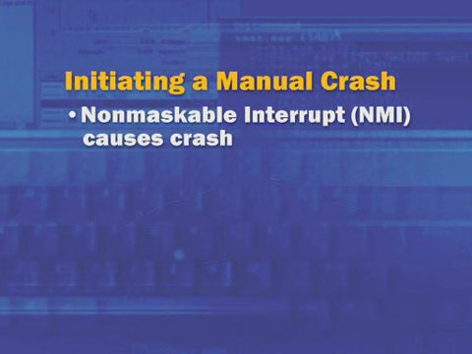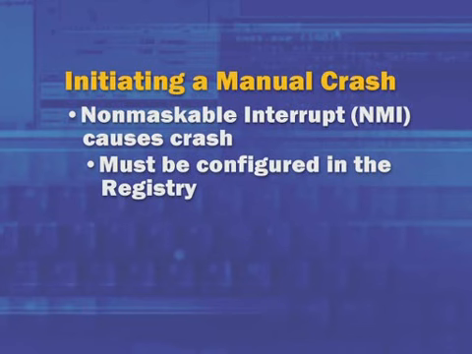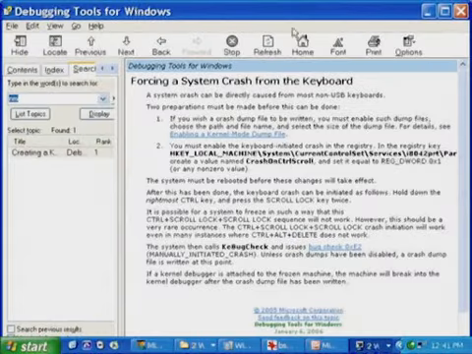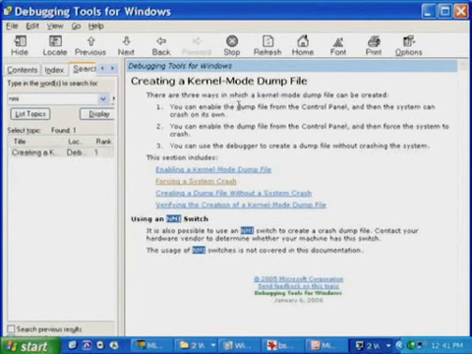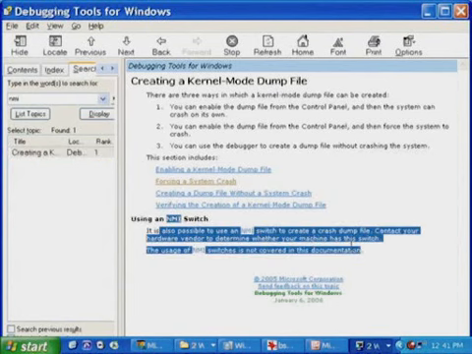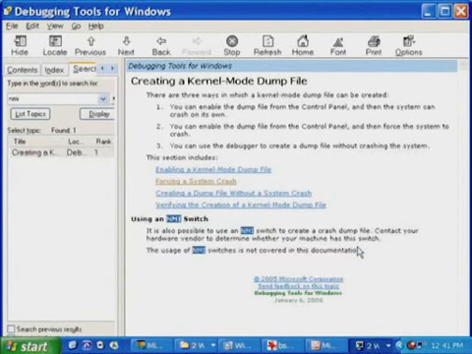Another option for causing the machine to crash is to send a non-maskable interrupt to the NMI pin on the motherboard. This requires a little bit of setup because you've got to go into the registry and configure a certain value that causes Windows to crash when it sees an NMI, or a non-maskable interrupt. And you can again get to that information here about using an NMI switch to configure the system to crash upon an NMI. Now it says on there, contact your hardware vendor to determine whether your machine has this switch. So this is something that's vendor specific.